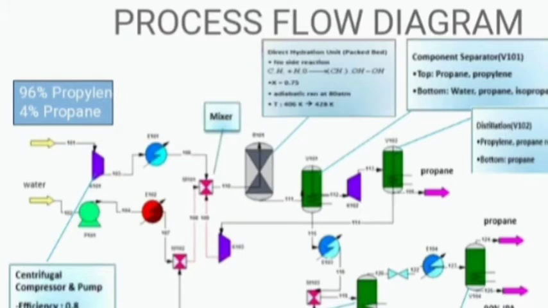Mixer M101 gets water from a pump, where it is heated and sent back to the mixer. Mixer 102 sends the water to mixer 101, from where it mixes, and the fluid goes to R101, the reactor.